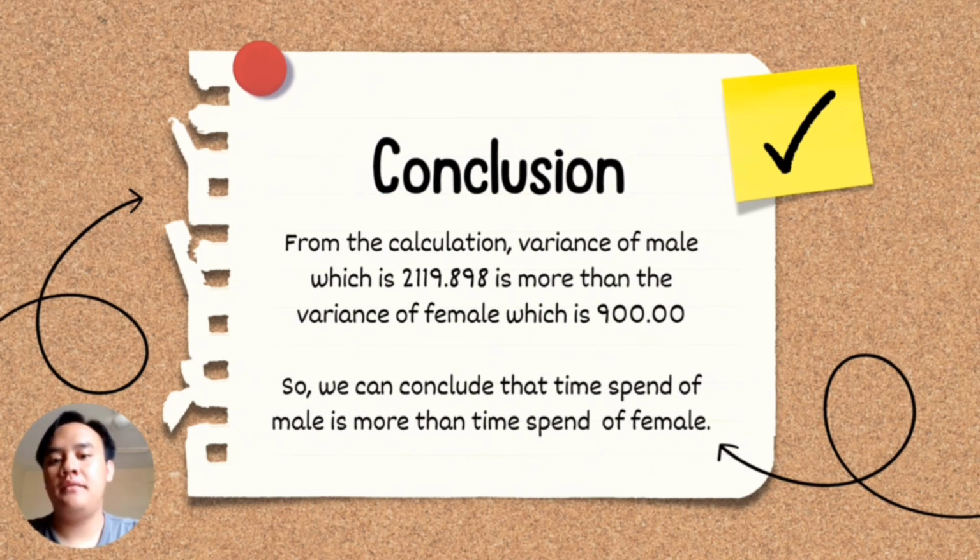From the calculations, the variance of male, 2119.898, is more than the variance of female, which is 900.800. So we can conclude that the time spent of male is more than the time spent of female.